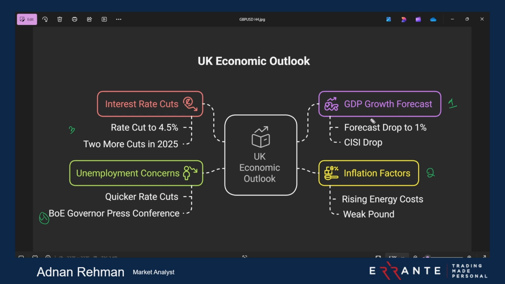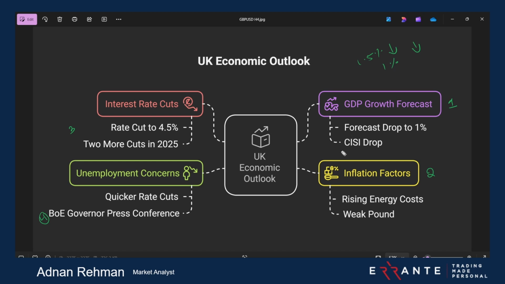What do we know from the growth forecast? Because the interest rate decision is ahead, you must have a view of what is happening with growth and what's happening with the inflation story. The growth forecast was earlier 1.5%, but now it has dropped down to 1%. This is not good news. The growth is downward, and that is putting pressure on the Bank of England to go for a rate cut scenario.